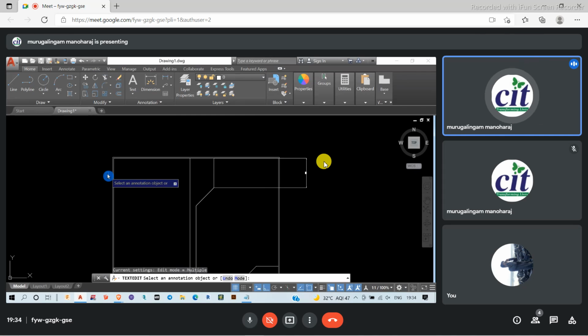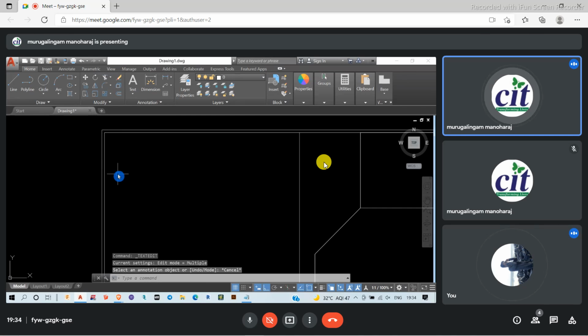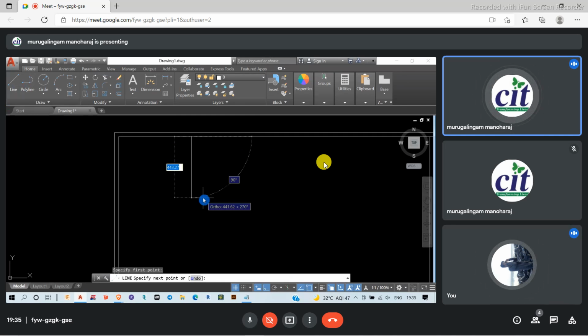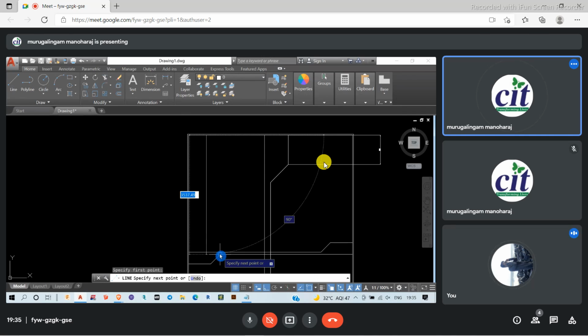Apart from that, in case you are designing for the torsional reinforcement, one more type of reinforcement will be provided along the direction of the edge. That reinforcement is called edge reinforcement. I will be providing it up to a certain distance here.